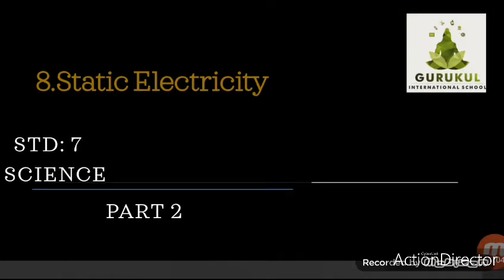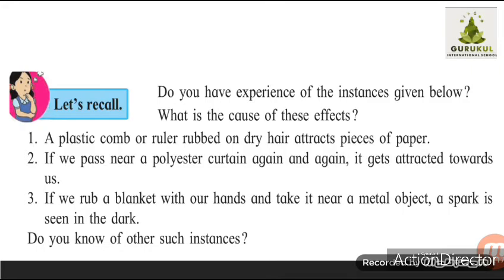Lesson number 8, static electricity, part 2. In the previous video we observed that if a plastic comb or ruler is rubbed on dry hair, a woolen object or a nylon cloth, it attracts pieces of paper.